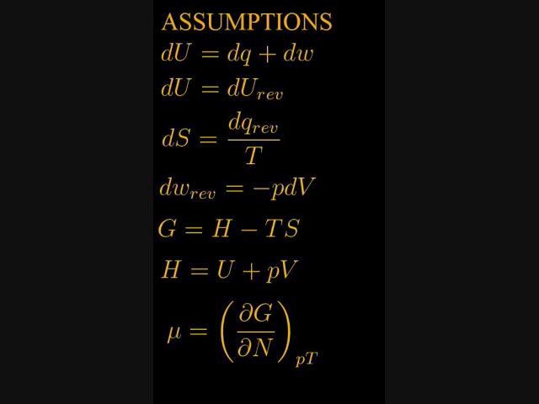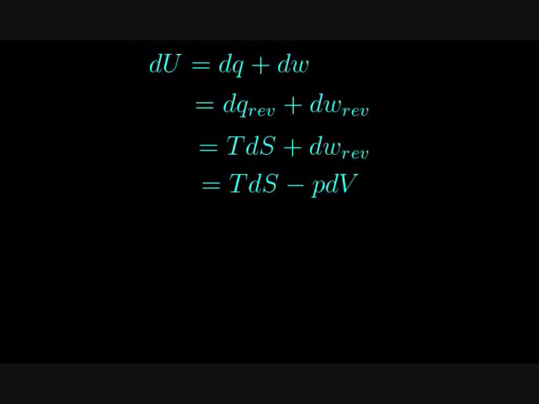So write the first law of thermodynamics assuming that the number of particles does not change, so that the only way that you can change the internal energy of the system is by adding heat, dQ, or doing work on the system, dW. Since internal energy is a state function, it doesn't matter whether you take a reversible path or an irreversible path.